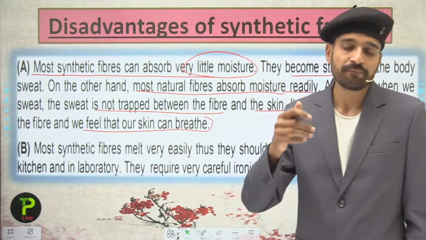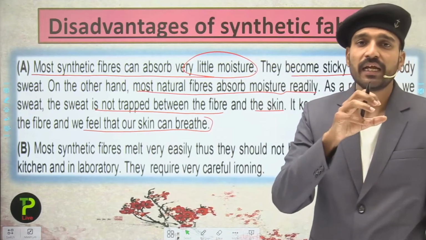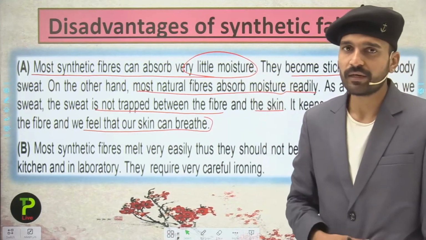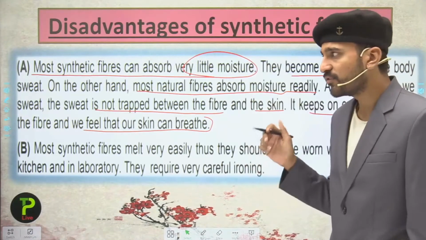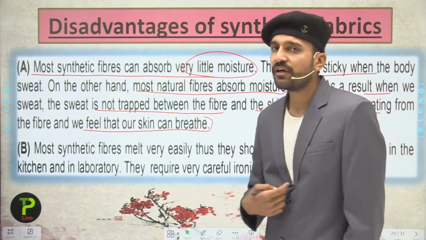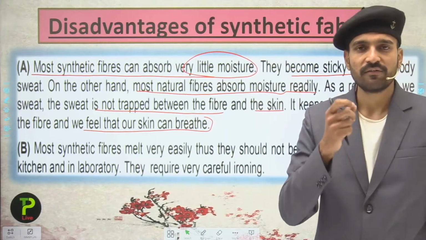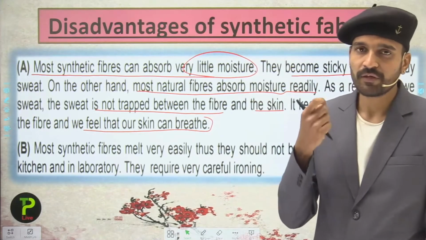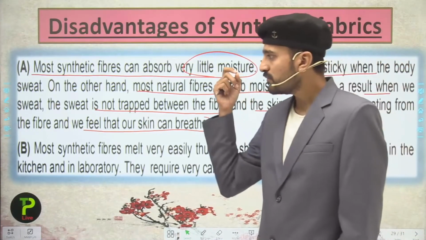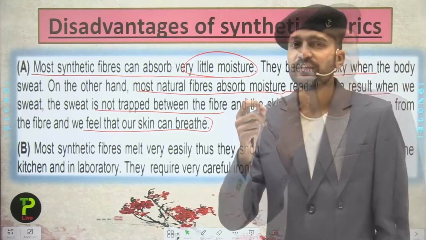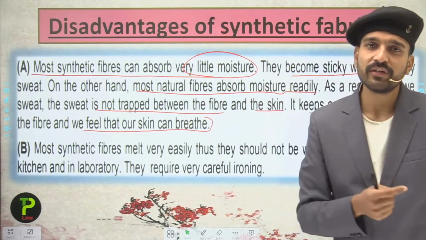That is, when we have natural fibers on our body, they take the sweat from our body and release it into the atmosphere by the process of evaporation. But that is not the case with synthetic fibers. The sweat simply sticks between the body and the fabric that we are wearing. So they cause a problem, and that is why they are uncomfortable during the summer season.